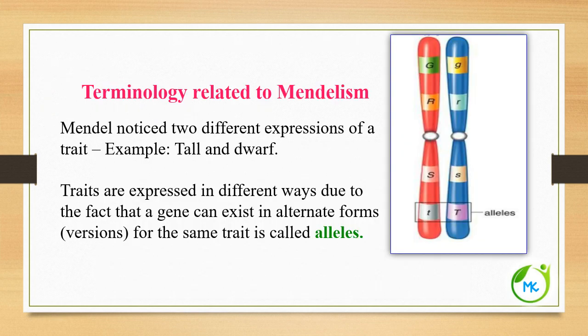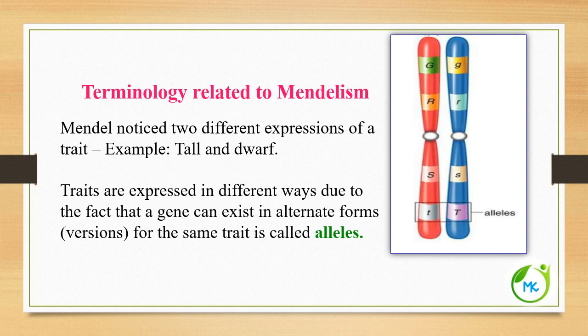Now we shall see a few terminologies that are related to Mendelism. Mendel noticed 2 different expressions of a trait. For a trait called plant height, he noticed 2 different expressions, that is tall and dwarf.